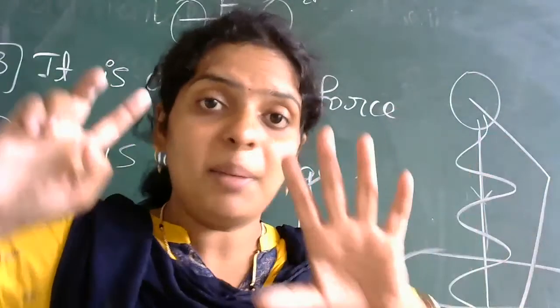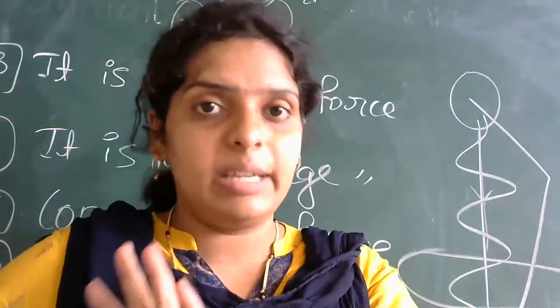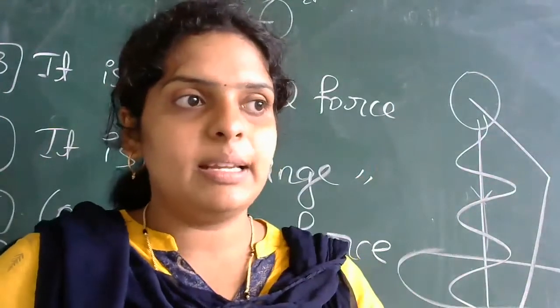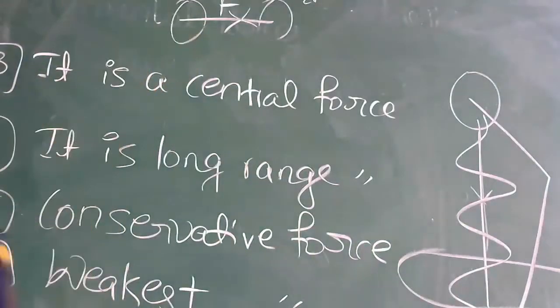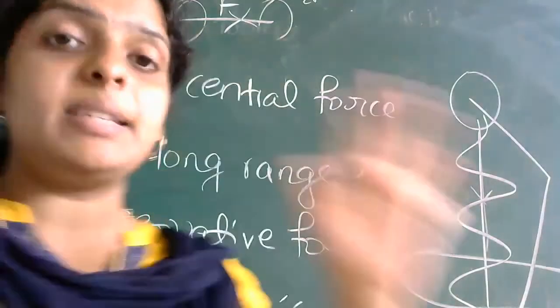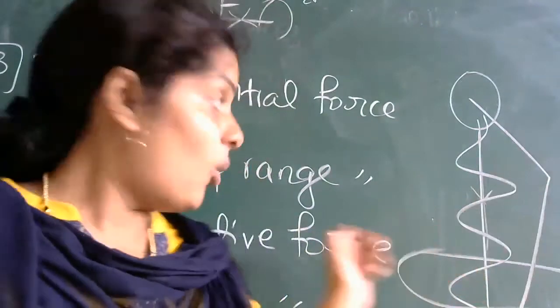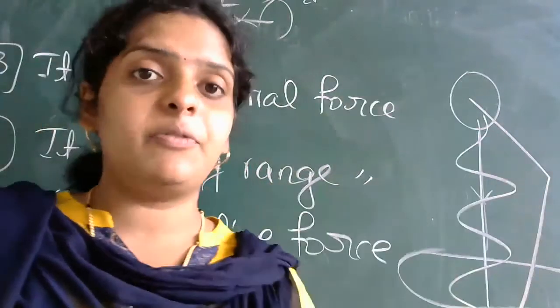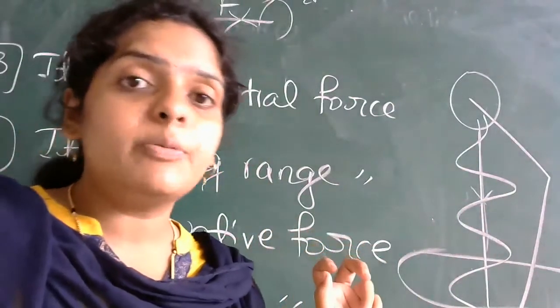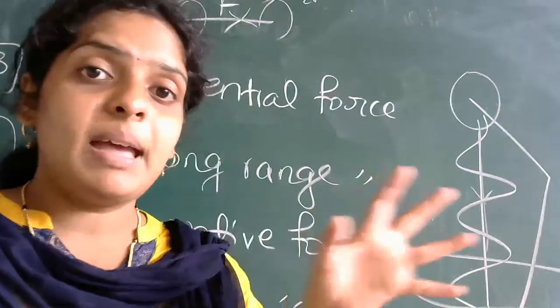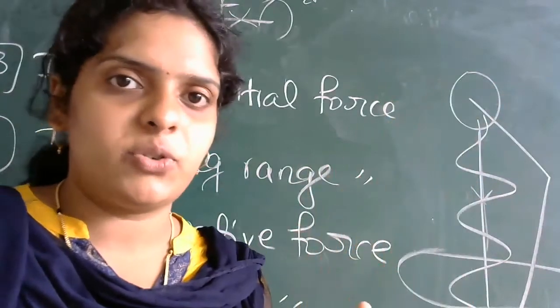No, its name is only weak nuclear force. That is not the weakest force. The weakest force in nature is this one, gravitational force. Is it clear? Just imagine, it is a long range force, yet we are calling it the weakest force in nature. Just imagine how strong the other forces are, right?